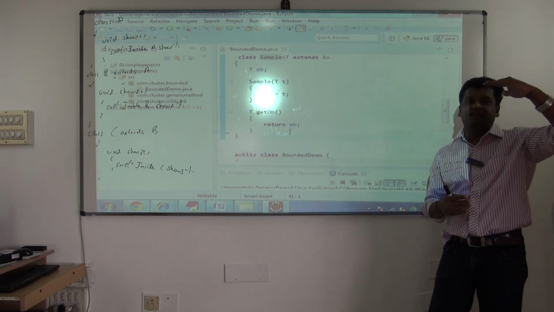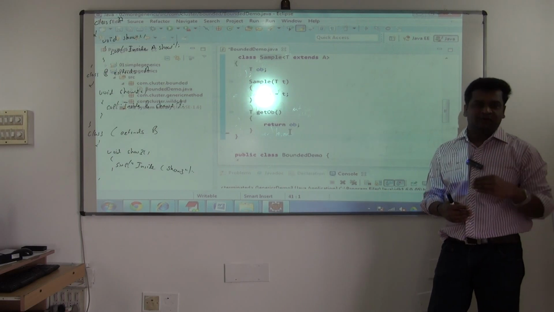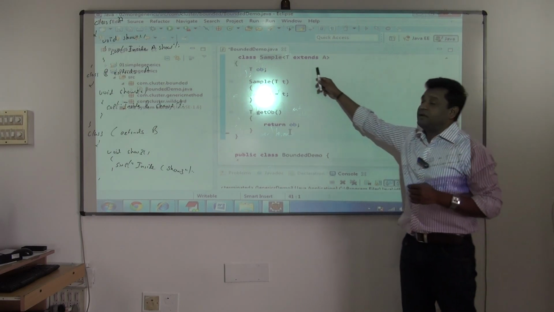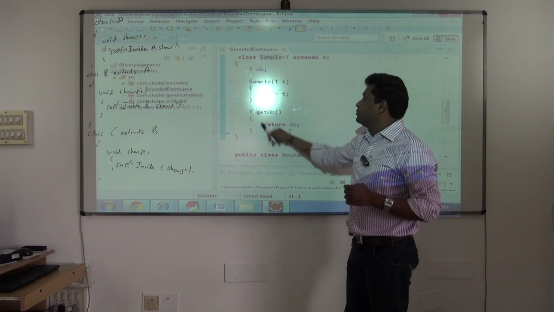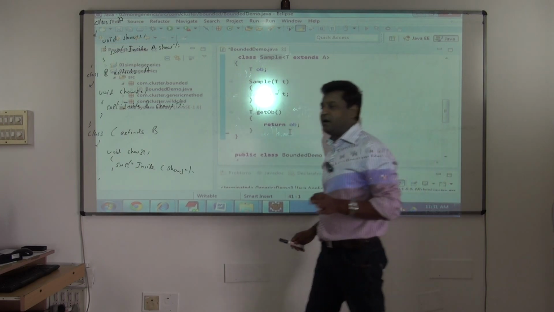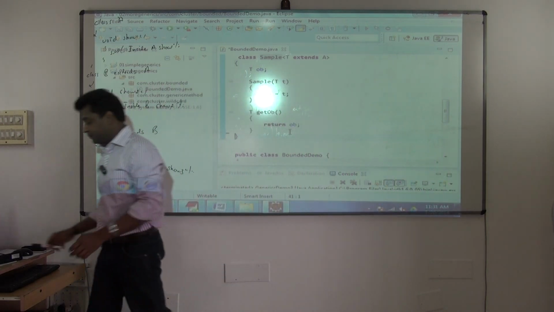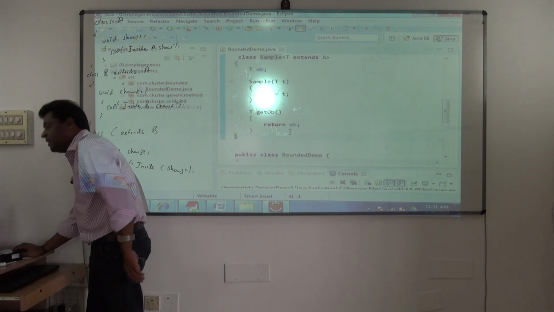I'll make you understand what that upper bound is. Understood? So up to A is the limit. Up to A you can bind. So this is the limit now. This is how you specify. Everything is the same. Now the Sample class can use only what? A, B, C. That's it.